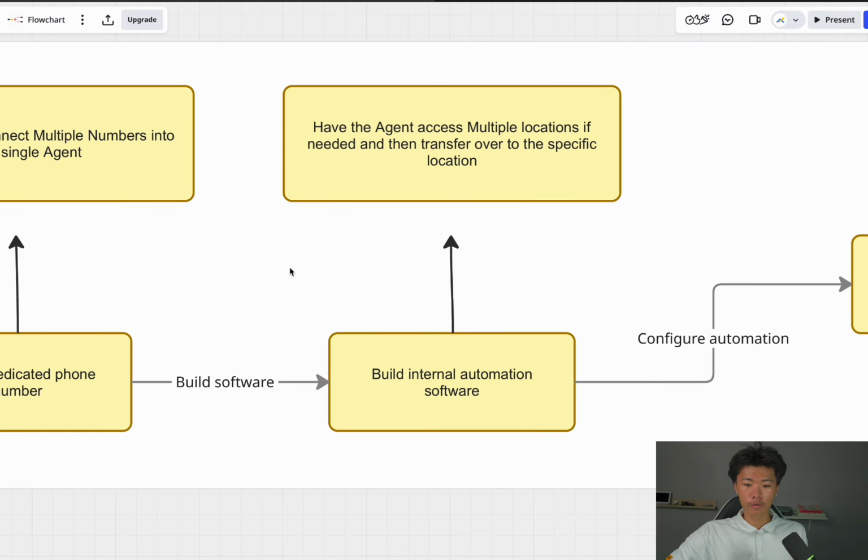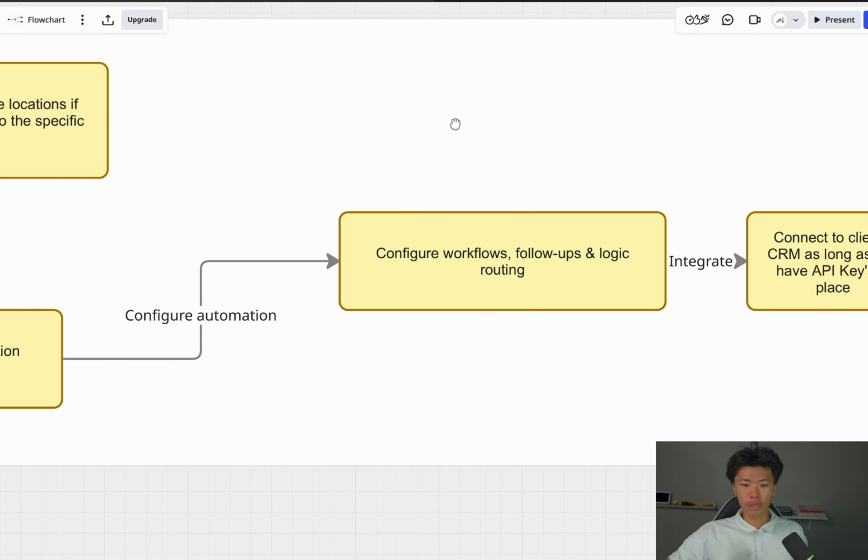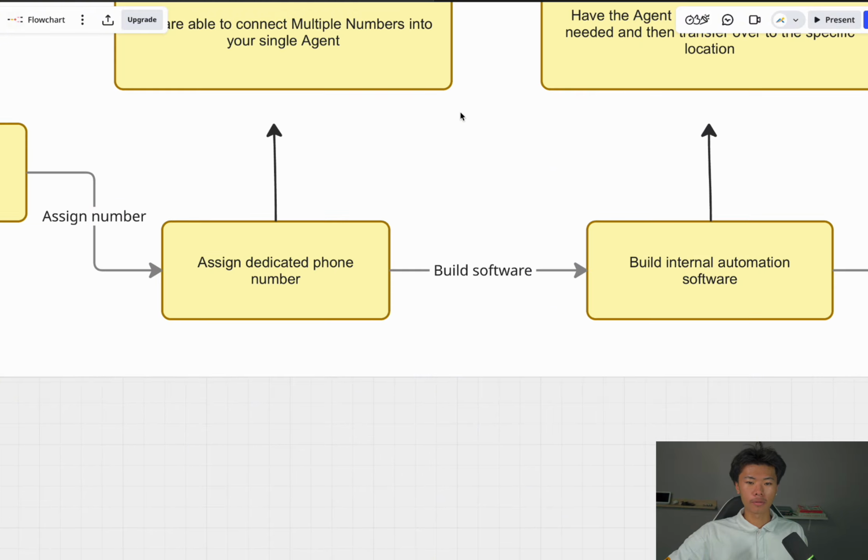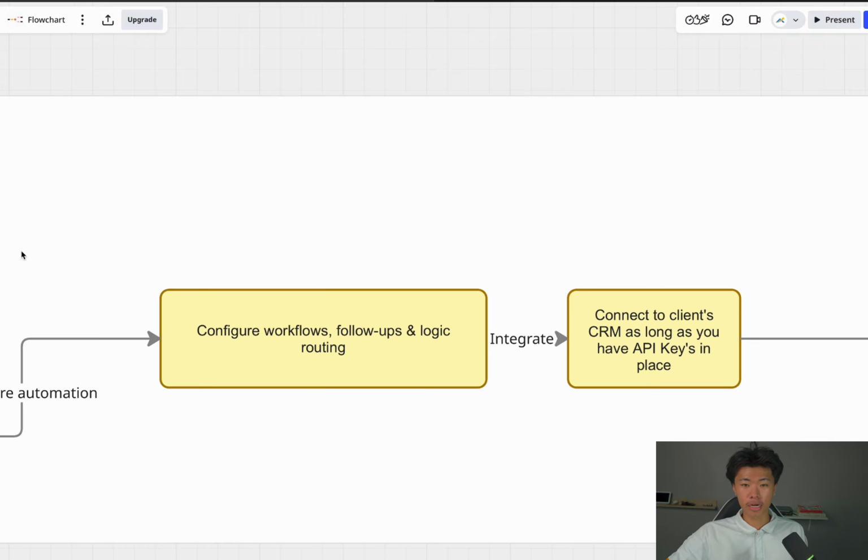Not hard to understand. From there, we can build internal automation software, meaning the agent can have access to multiple locations, right? Essentially, the agent is one supercomputer, meaning that no matter how many numbers or how many automations there are, we can connect all that into the agent, and from the agent, we can connect it back into a database, where the information is stored. So from here, we're going to configure the automation, and now it's running smoothly again, right? So obviously, this is like one line. This is how the agent's pretty much designed and customized.